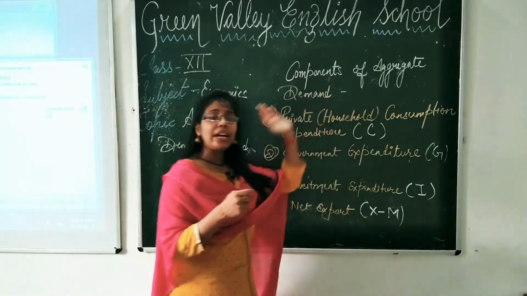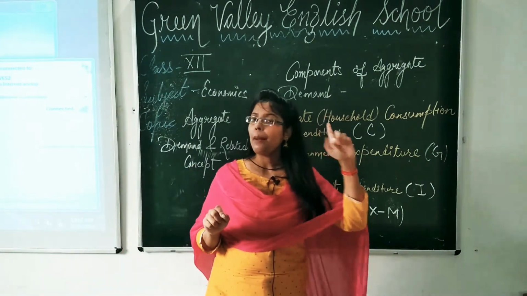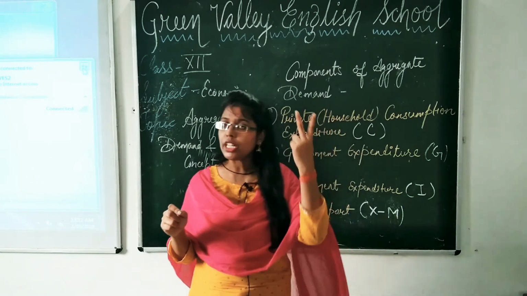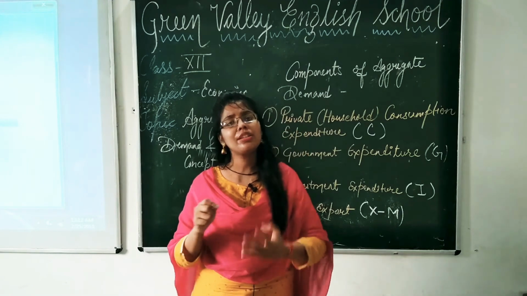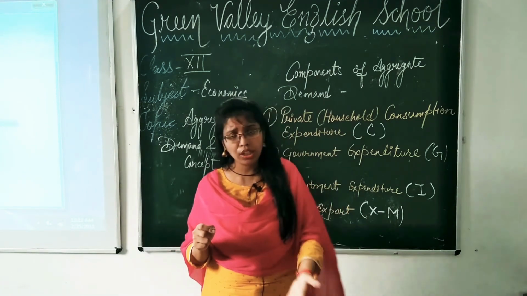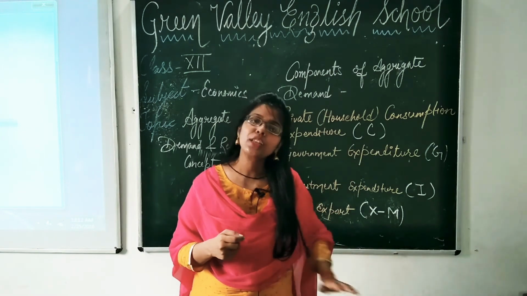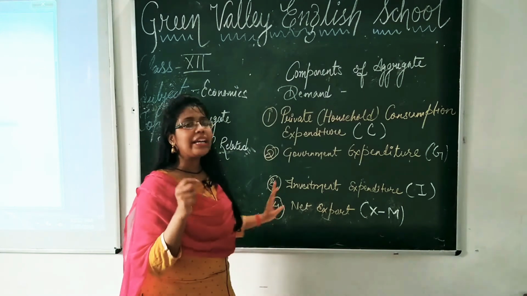So the components of aggregate demand and aggregate expenditure are, first of all, private or household consumption expenditure. Second, government expenditure. Third, investment expenditure, where investment is done on capital goods. Fourth, investment expenditure. And lastly, export minus import, that is net export. So these are the components of aggregate demand.